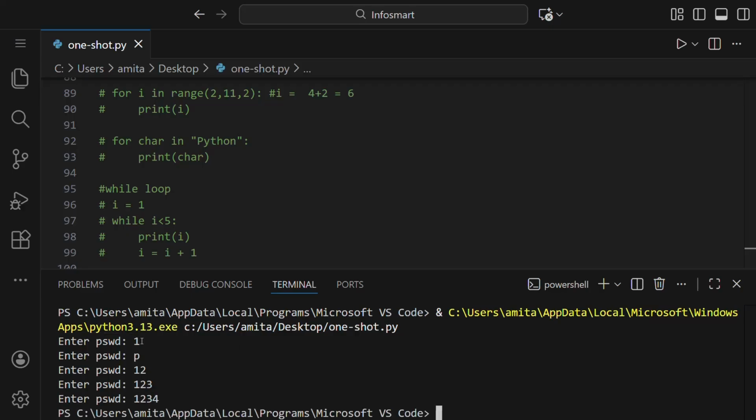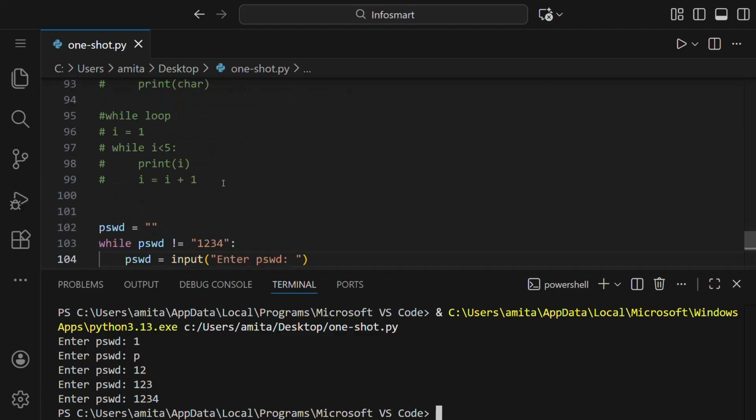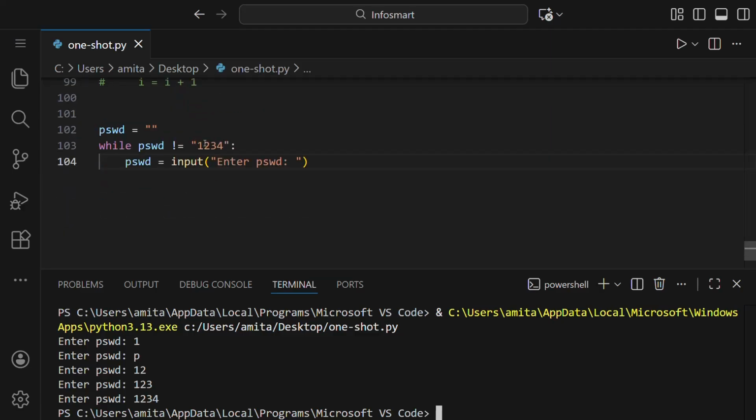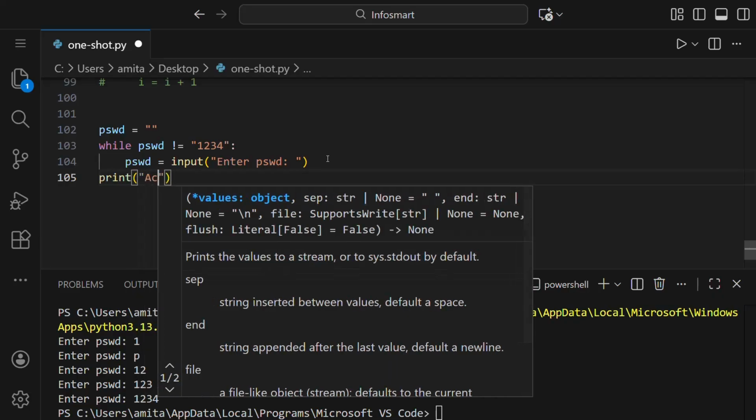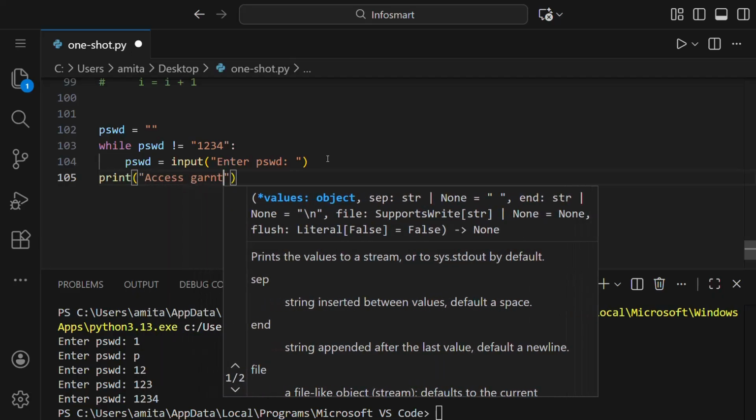So you can see we were writing the incorrect password. That's why it was asking again and again, because we set the condition that as and when the password is not correct, that is, it is not equal to 1234, it will ask the user to enter the password. Now when we got the correct password, it just exited the loop, and that's why the code was not executed and nothing was written after that. Now, when the password is correct, we should print something. So we can print here: access granted.